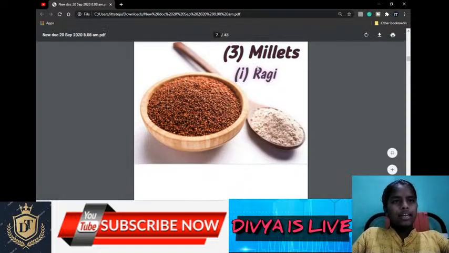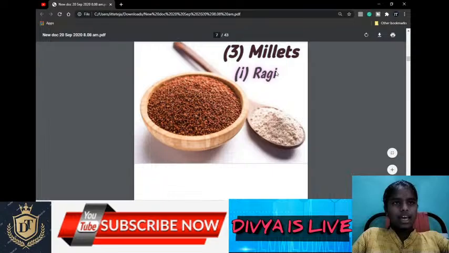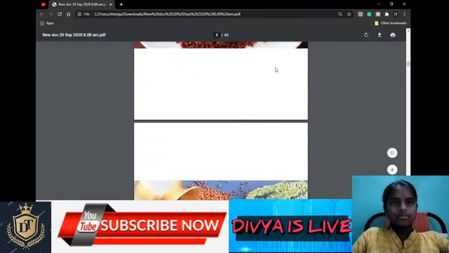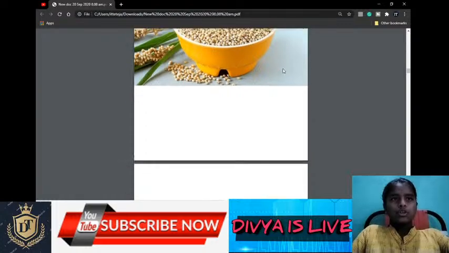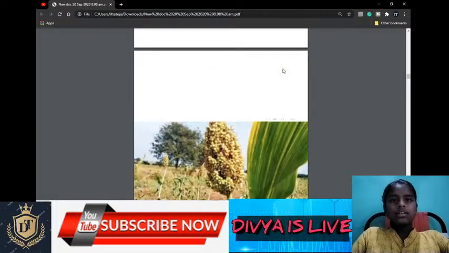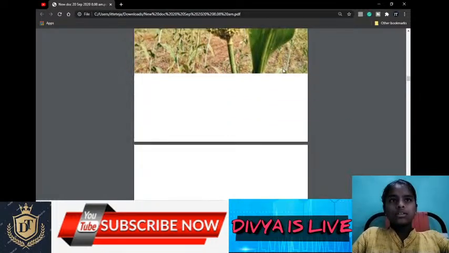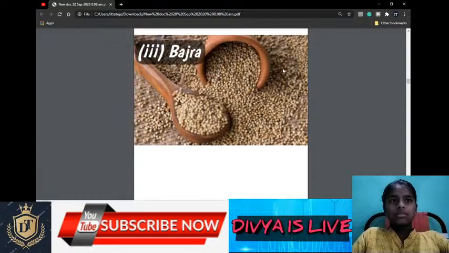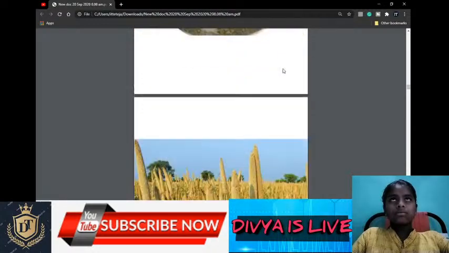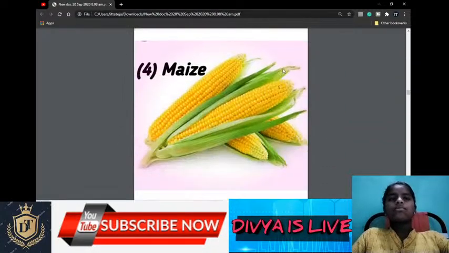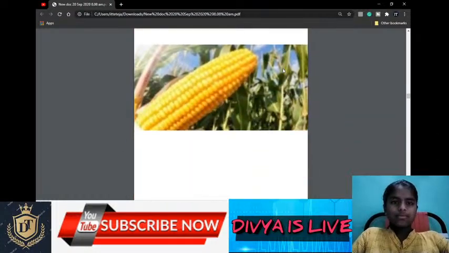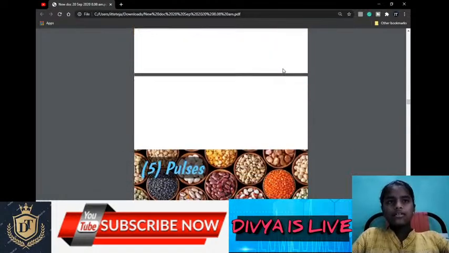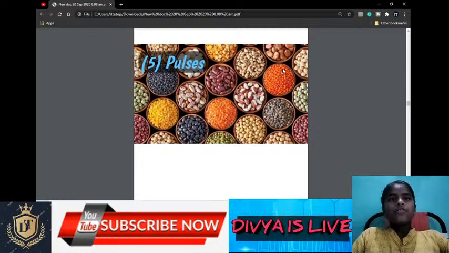Millets have three major types: ragi, jowar, bajra. Fourth one is maize, fifth one is pulses,